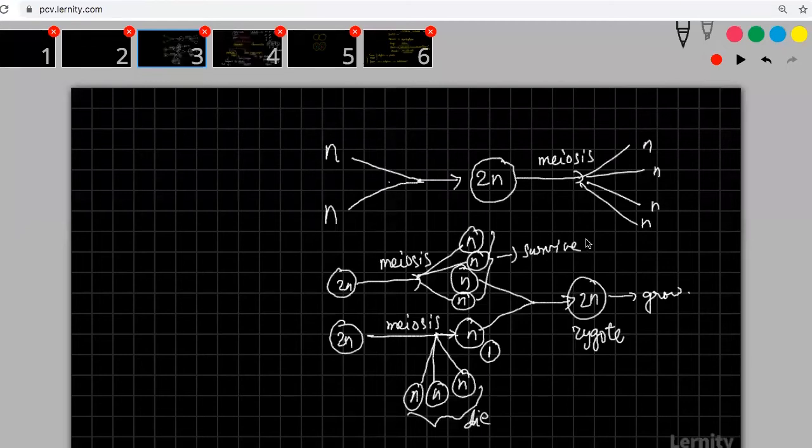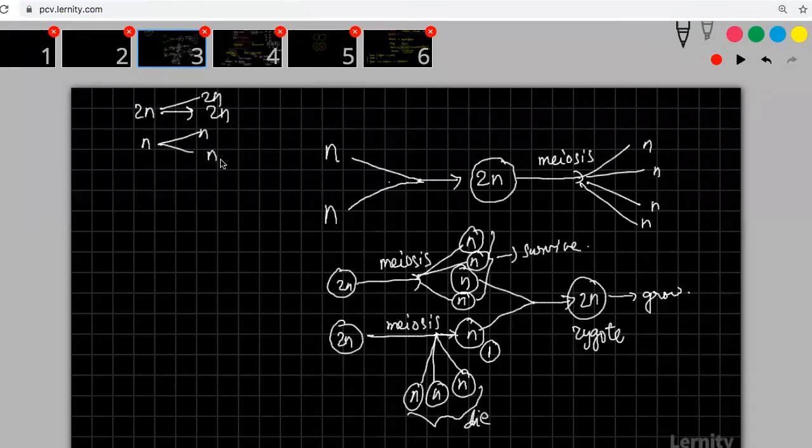Okay, the next chapter is cell division. In case of mitosis, 2n will become 2n, and n will become n, n.